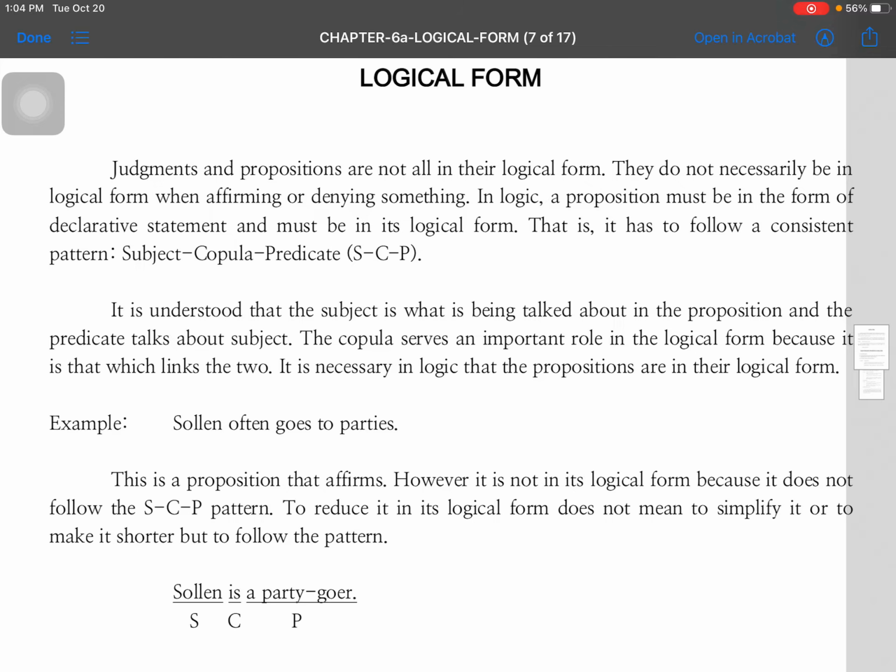Tandaan natin, sa logic, hindi tayo gagamit ng imperative sentence, ng interrogative sentence, ng exclamatory sentence. Gagamit lang tayo ng declarative sentence. But this declarative sentence must be in its logical form. So that is, it has to follow the consistent pattern.